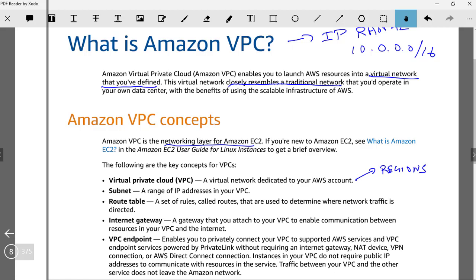A subnet is specific to an availability zone. So a VPC spans the region, just like one full region, and subnets are in availability zones. For example, I have an AWS region here.